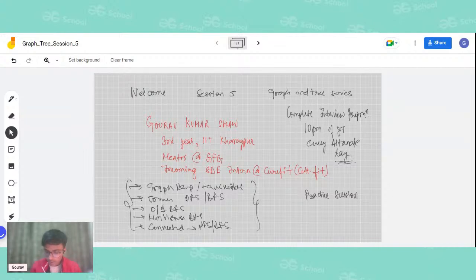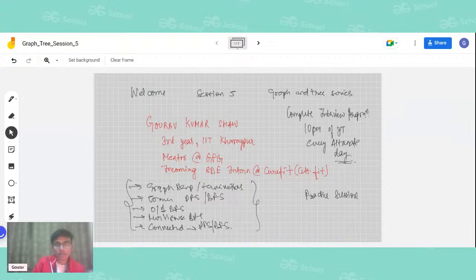One more request: since today we will be discussing two problems, mostly they will be solved using DFS and BFS. Students who already know the concept of BFS and DFS very well, good. Those who do not know the concept of BFS and DFS, kindly stay with me. I will just touch the topic a bit, but I will not be going into depth. You can revise it after the session, and you can continue with the series onwards. Okay, so let us start.